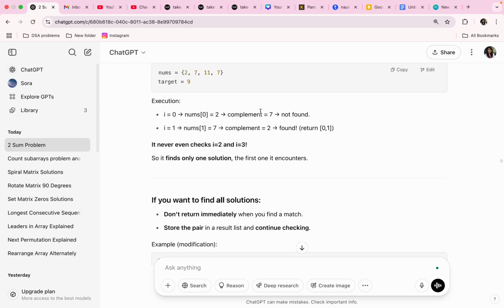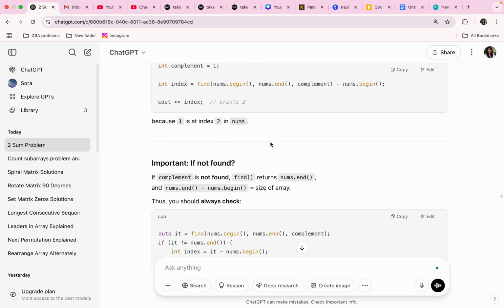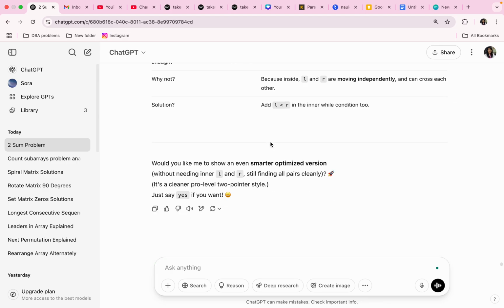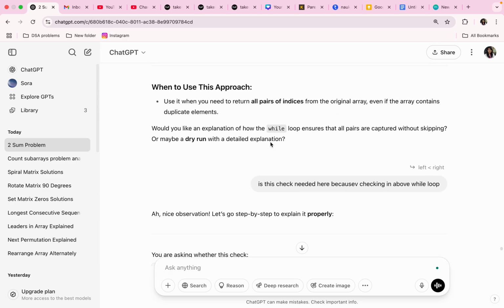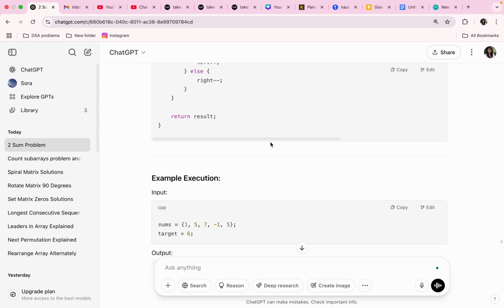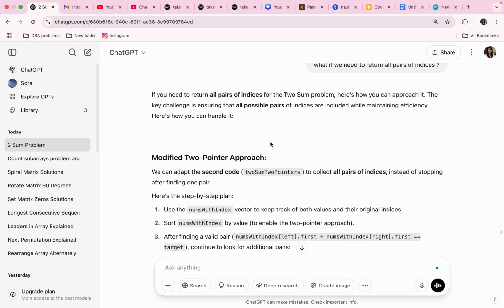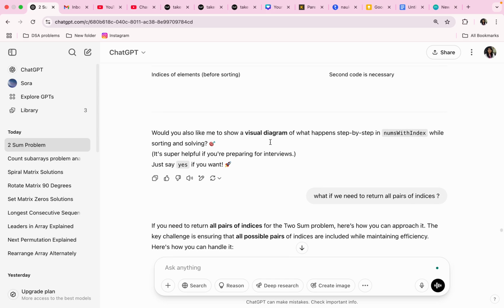So I asked ChatGPT to modify it to add all the pairs. Now let's see how it handles duplicates and everything. Oh wait, return all pairs, modified approach.